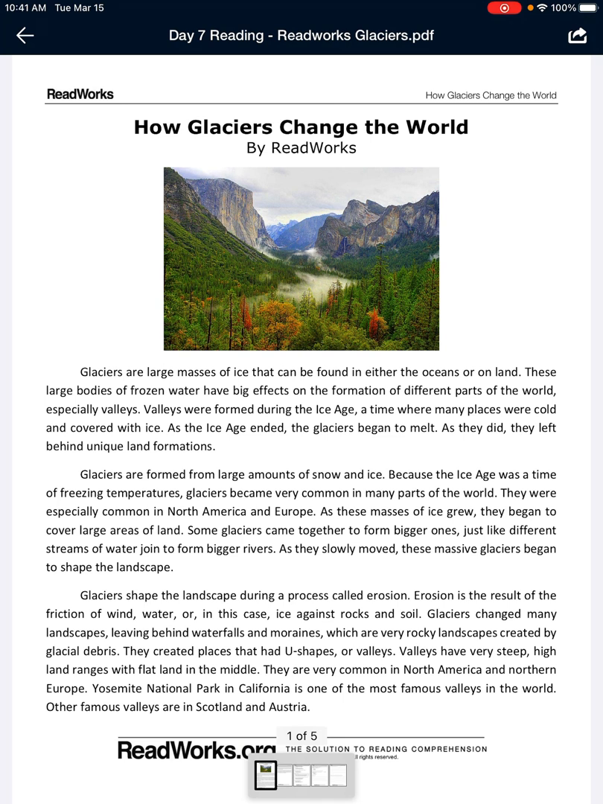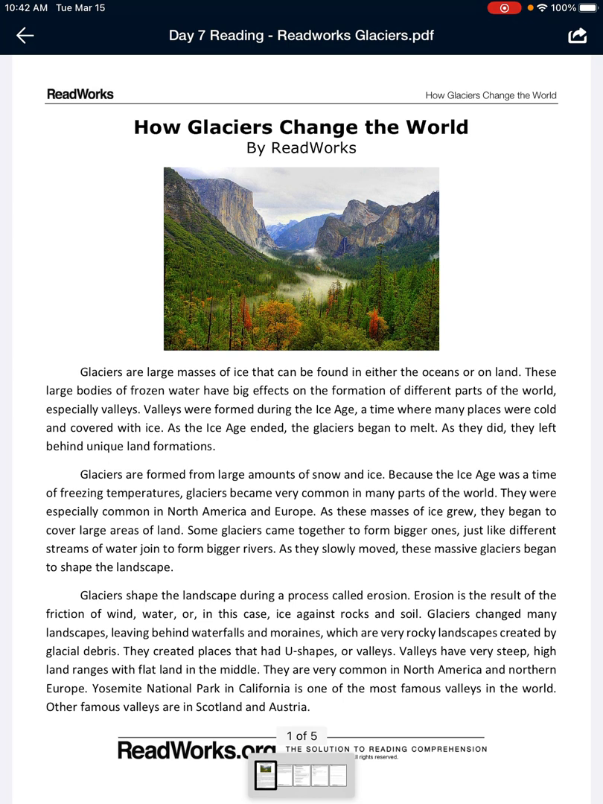Glaciers are formed from large amounts of snow and ice. Because the Ice Age was a time of freezing temperatures, glaciers became very common in many parts of the world. They were especially common in North America and Europe. As these masses of ice grew, they began to cover large areas of land. Some glaciers came together to form bigger ones, just like different streams of water joined to form bigger rivers. As they slowly moved, these massive glaciers began to shape the landscape.